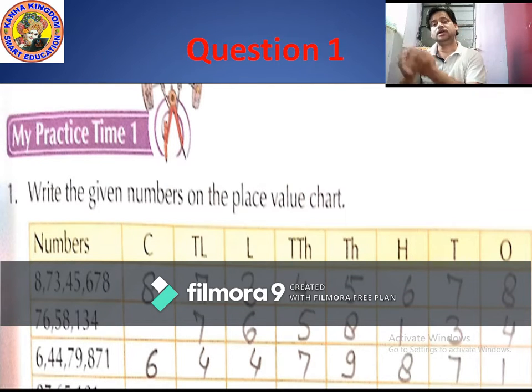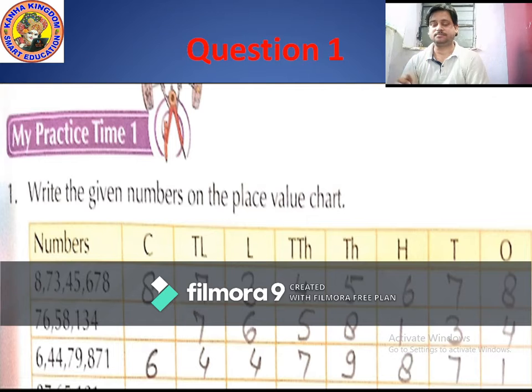So right hand side, which place value? Ones. And which number comes in ones position? Correct, 8. And then move to left hand side. So before ones, which place? Tens. So which number comes in tens place? Correct, 7. And before tens, correct, 100. So which number comes in 100 place?